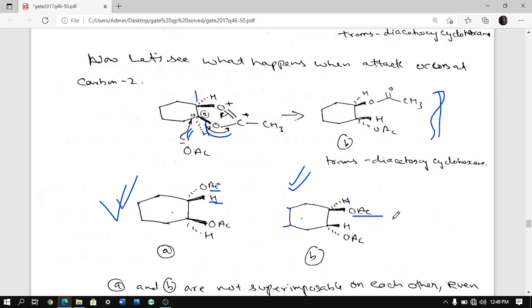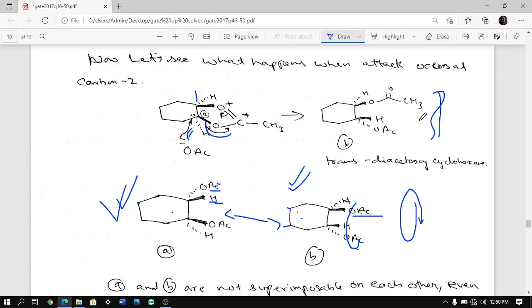What if you rotate? Even if you rotate it like that 180 degrees, you will still see that once you rotate, this goes up. So OAc is again in front and this OAc goes behind. So these two are again not superimposable. I hope I am making sense. And therefore one thing is very clear, they are not superimposable.